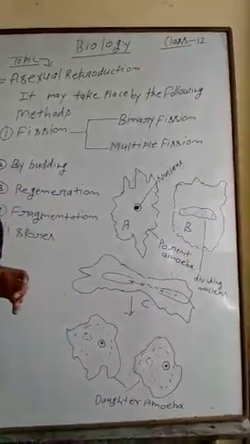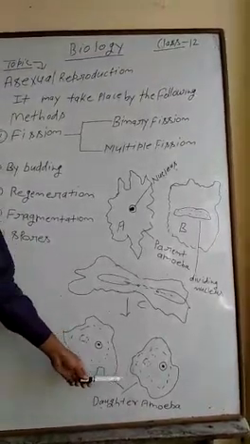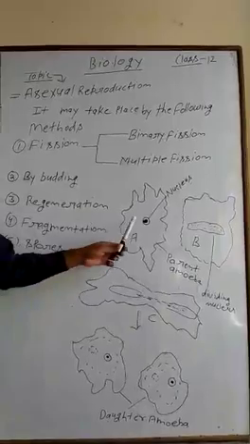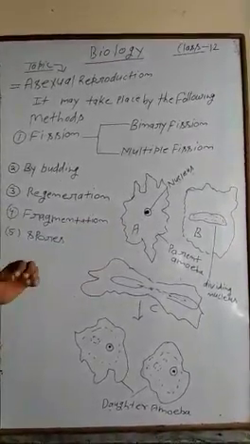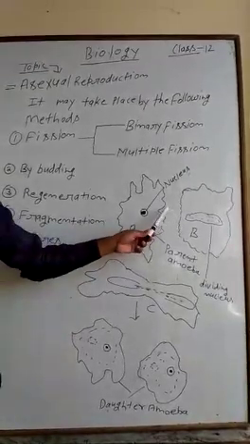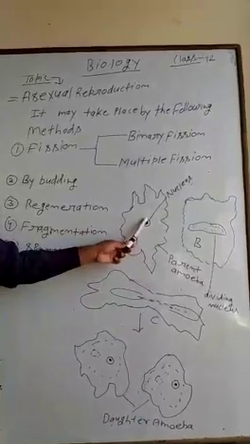In amoeba, a protozoan, two daughter amoebae are formed by the division of the parent amoeba. The division involves nuclear division followed by cytoplasmic division.